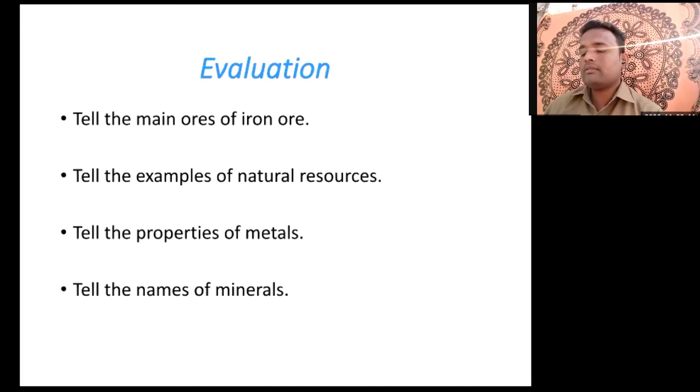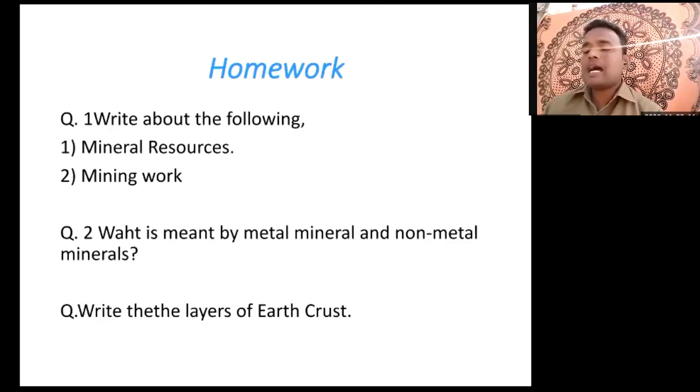Then how they are forming, how they are useful for us, and how they are classified: in three groups, that is non-metal minerals, metal minerals, and energy minerals. Next we learned about some important minerals, that is iron ore, manganese, bauxite, copper, and mica. So how they are useful, that we have learned.